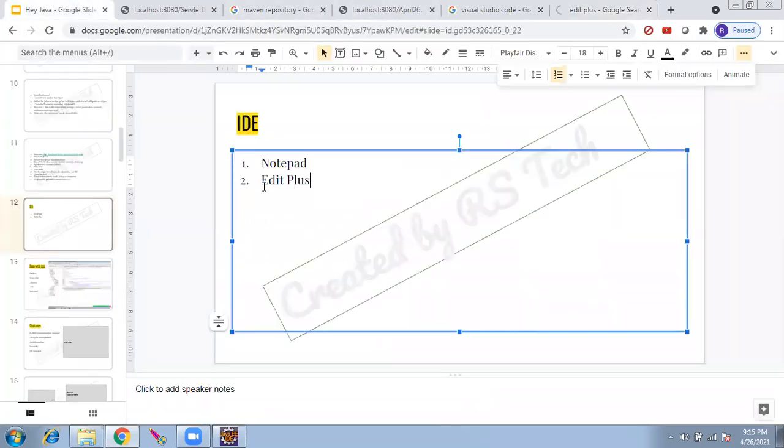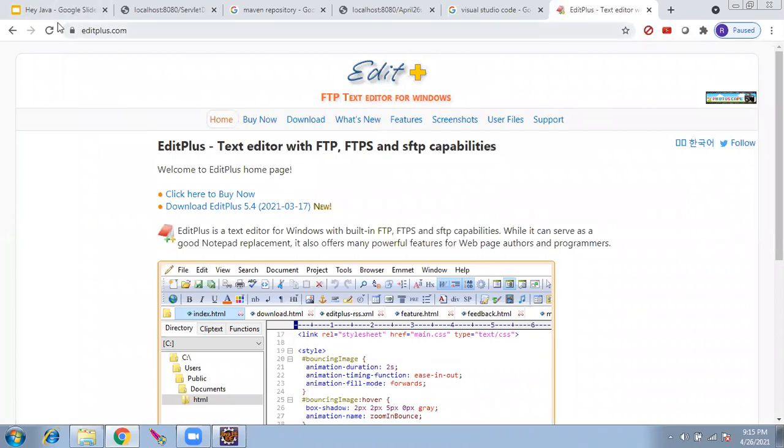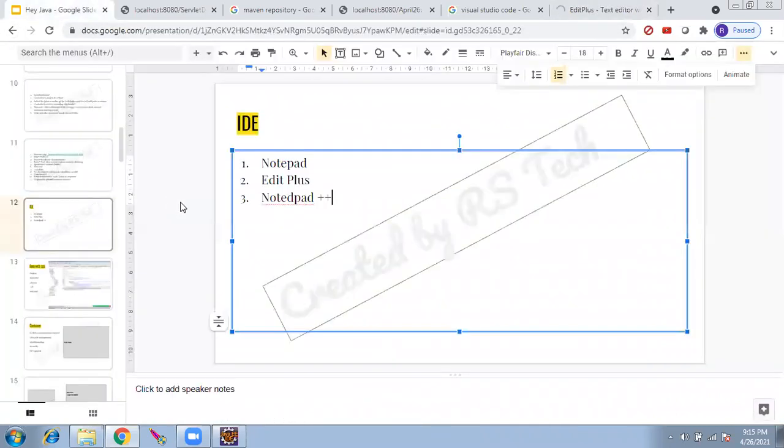After this came Notepad++. This also is a very good tool. Instead of this being paid, Notepad++ is a free version. This is good. You can try it out. Then many of the giants came up with, this is a community, Eclipse. In the same way we have JetBrains, we have NetBeans, and we have Sublime.